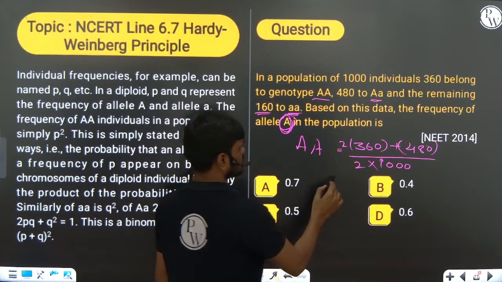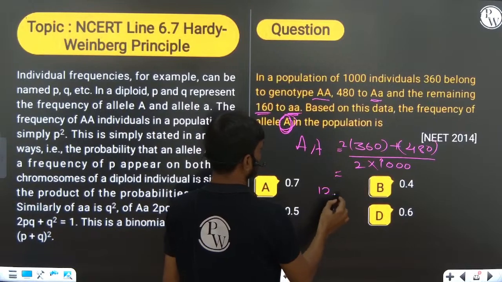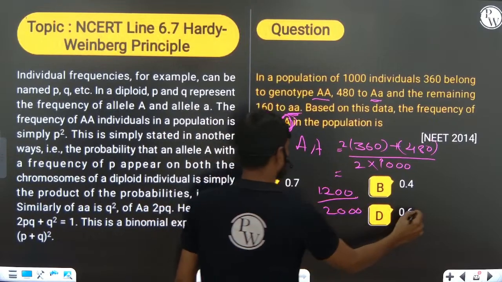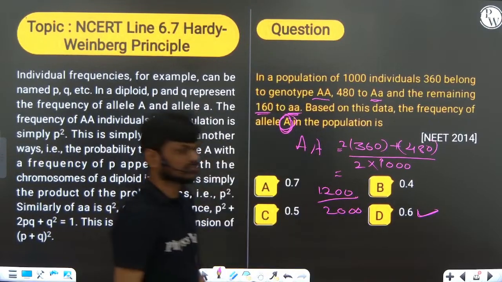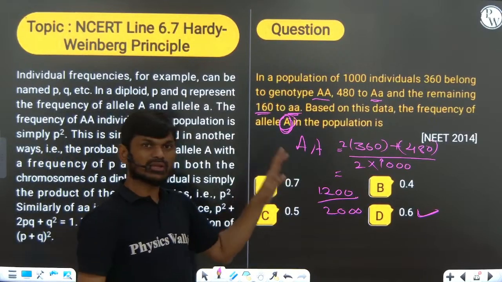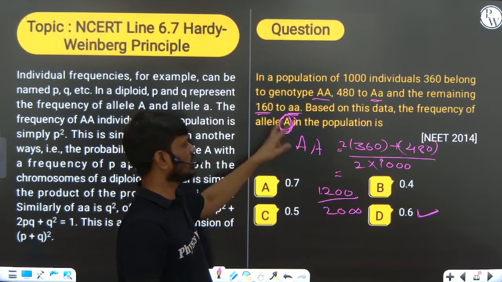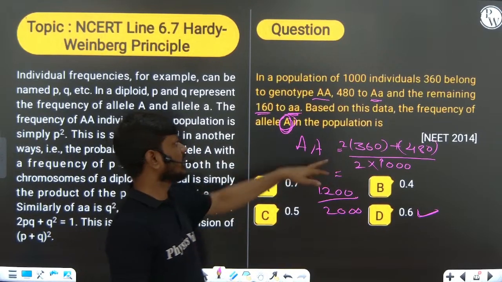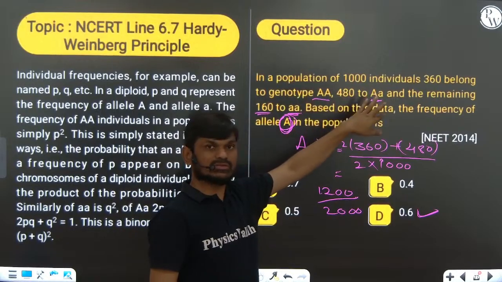Okay, so if you do this, 1200 by 2000, we will get the answer 0.6. So this formula you can use for calculation of the A, if they have given the number of individuals.